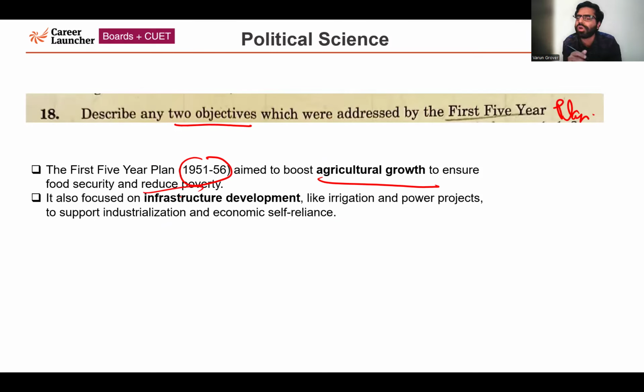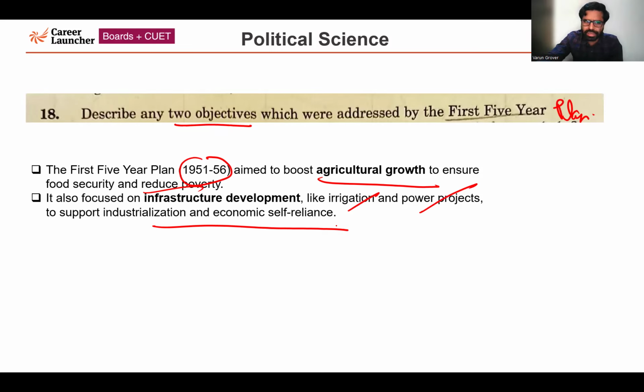Second, it also focused on infrastructural development. Although the major focus was on agricultural growth, it also focused on infrastructural development related to agricultural aspects, like irrigation, power projects, and also supporting industrialization and economic self-reliance. So these are the two objectives which were addressed by the first 5-year plan.